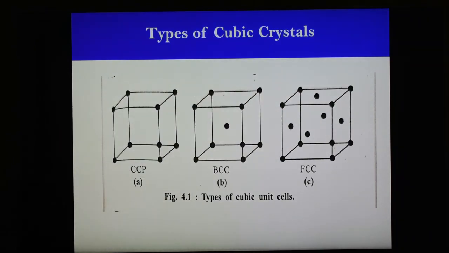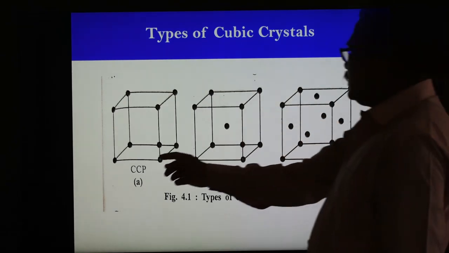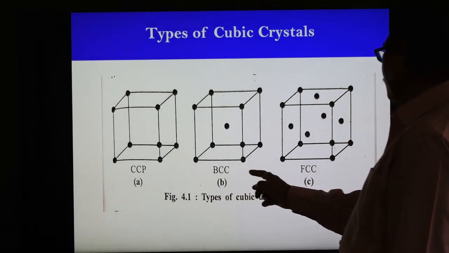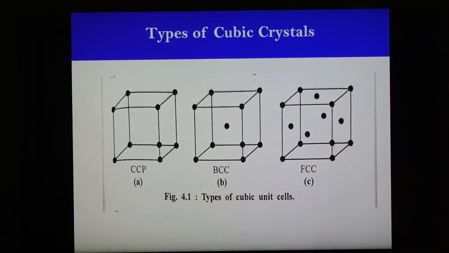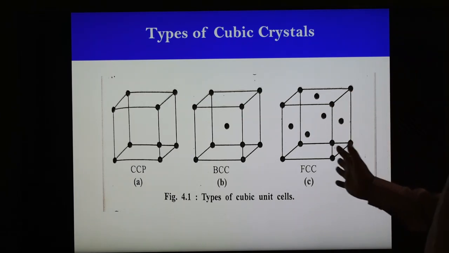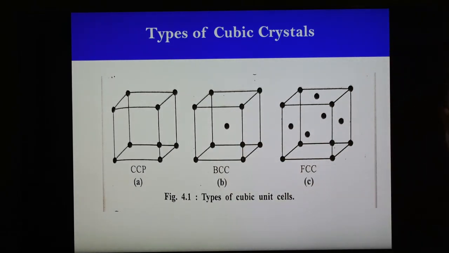Now we are going to see what are the different types of cubic system. As shown in the slide, three types of cubic systems are there. The first one is the simple cubic system, this is body centered cubic, and this is face centered cubic. Here we have cubic closed packing, this is CCP, cubic closed packing. So there are three types of cubic unit cells: simple cubic, body centered, and face centered cubic. Now one by one.